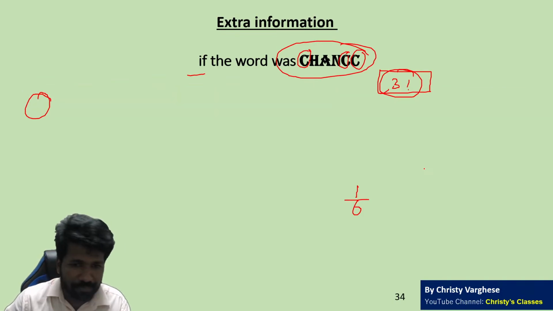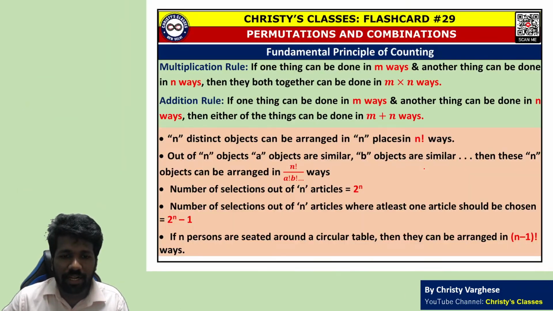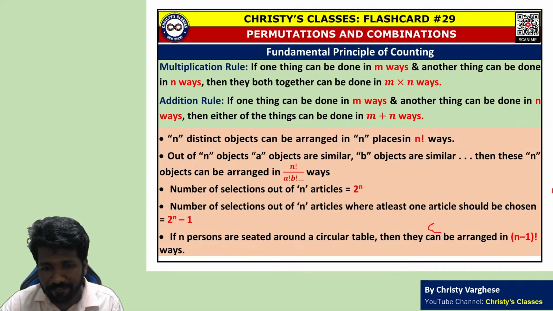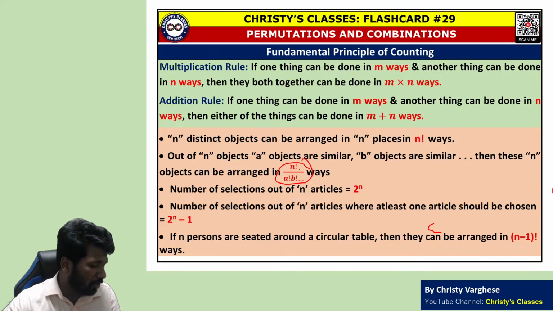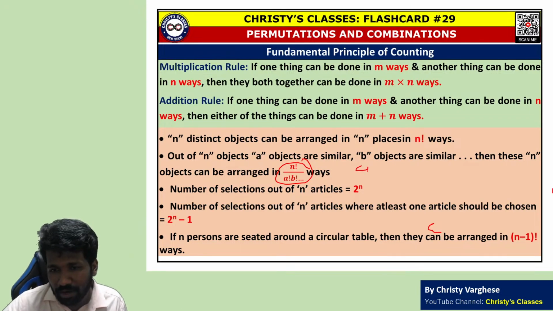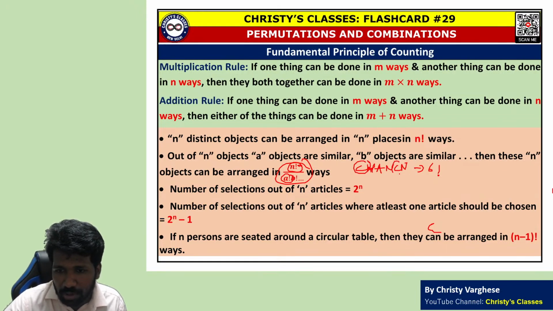Please respond. Or in general, this is the general formula we can say: n factorial by a factorial into b factorial into etc. In the word CHANCN, n is 6, so 6 factorial. A is the number of times C is occurring, so 2 factorial.